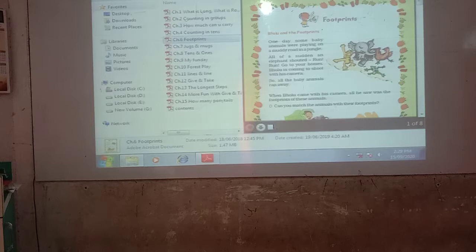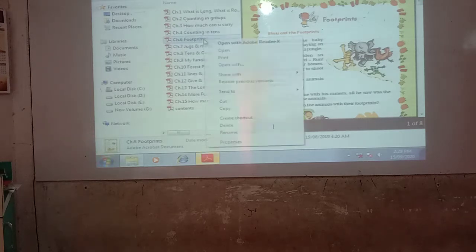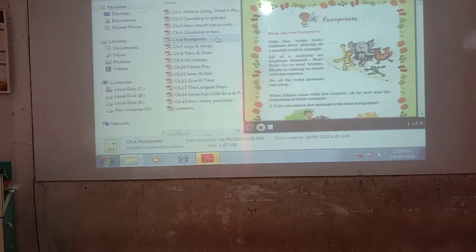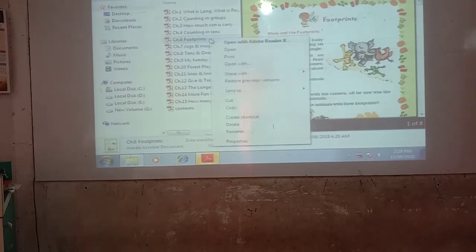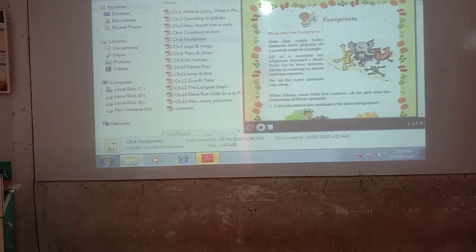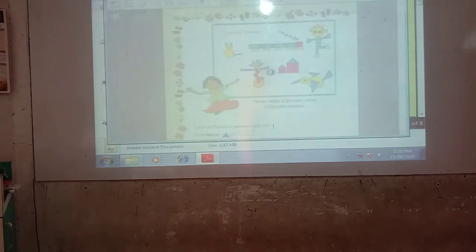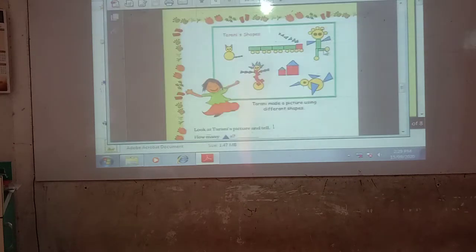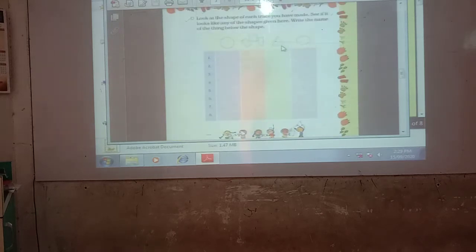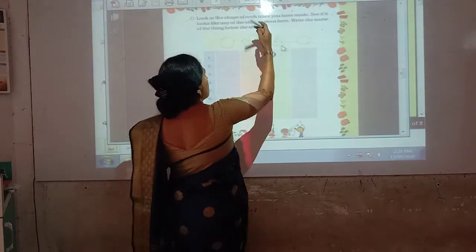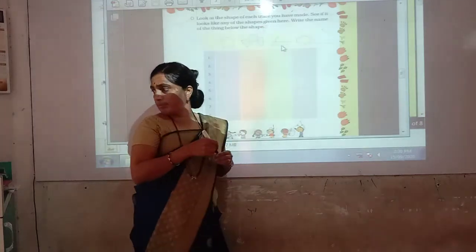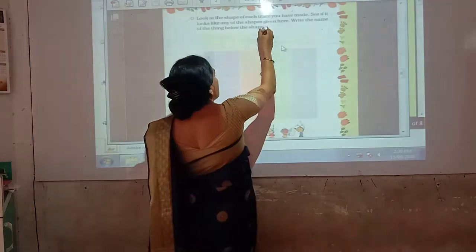Write the name of the thing below the shape. So this is your homework. Look at these shapes. This is your homework.